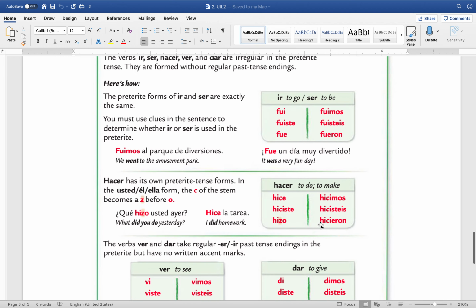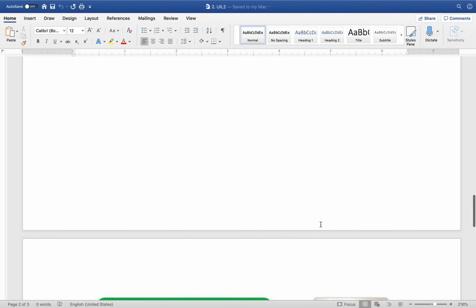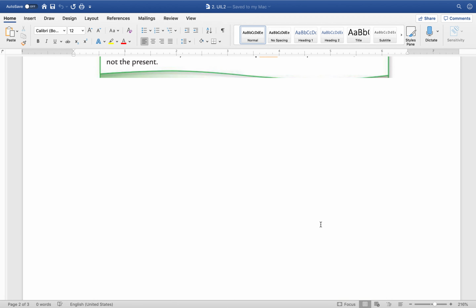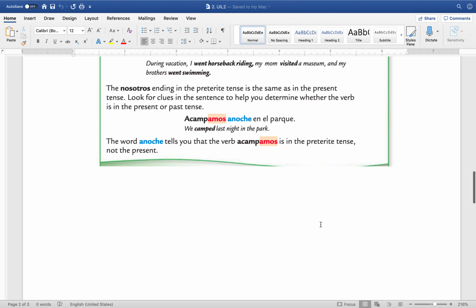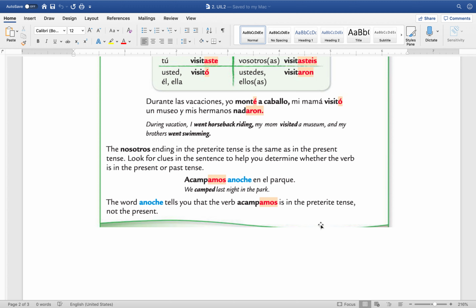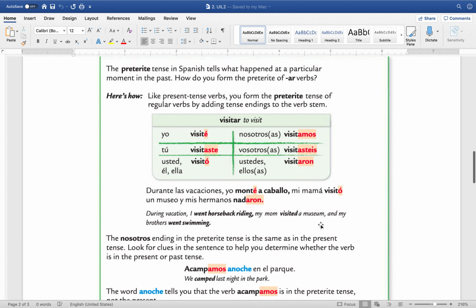All right, so what I recommend, hopefully you're already doing this, is get a notebook and write your little notes here, your little notes there, so you have everything in hand when you have to study, right? Because you need to know the conjugation, because after this class you're going to take Spanish 3. You have to be very strong in conjugation, and very strong in past tense, pretérito and imperfecto, okay?